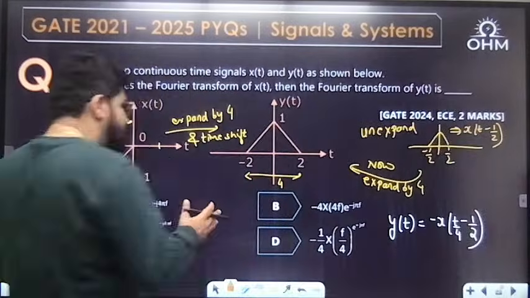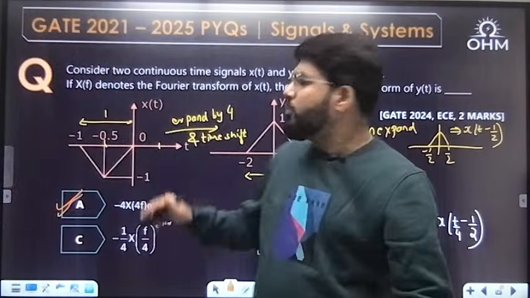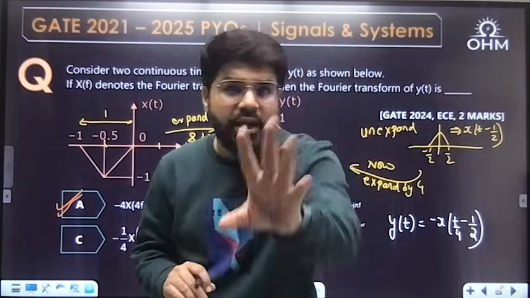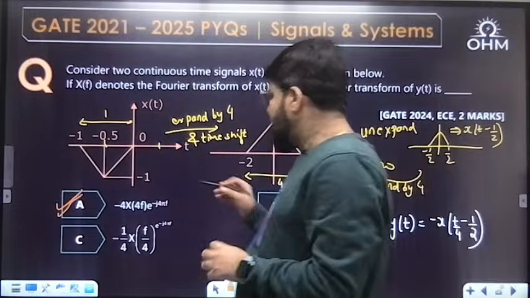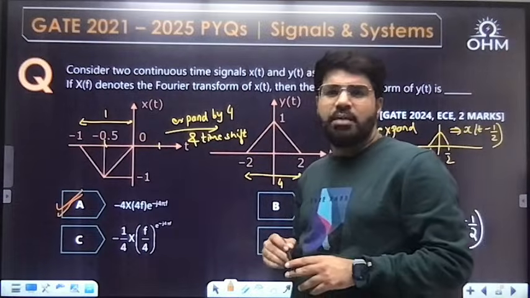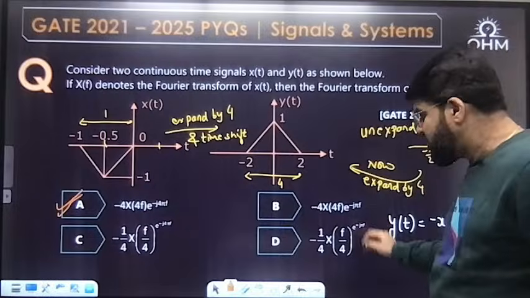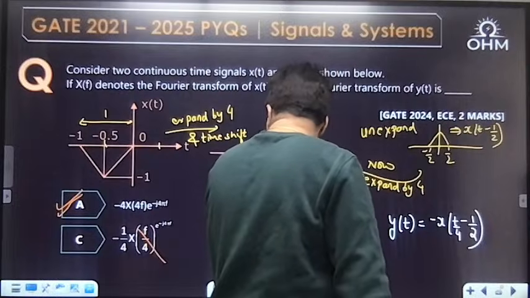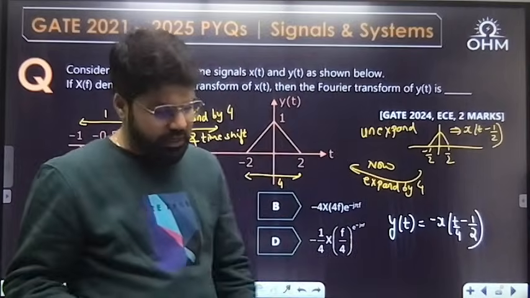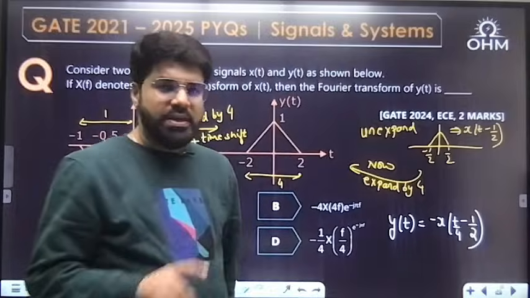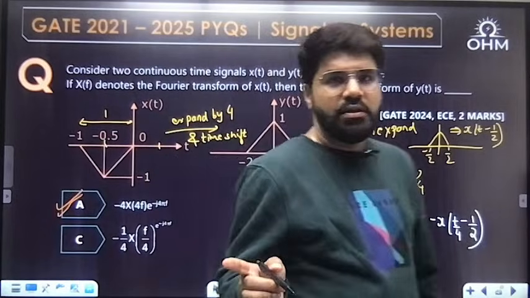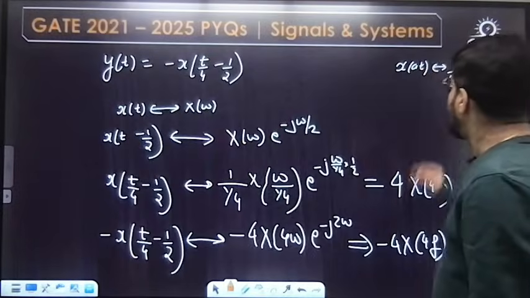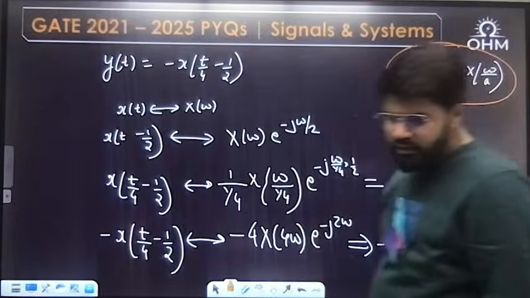In time domain expansion, so that you can directly say, dear. In time domain, I have clearly shown you first thing is expansion. Expansion in time is compression in frequency, 100%. Expand by 4, frequency compressed by 4. So definitely the answer has to be X of 4f. This f by 4, you should straight away eliminate first of all. Answer has to be in the 4f form. Okay, that you understand. Compression in time, expansion in frequency. Expansion in time, compression in frequency, because of this result.